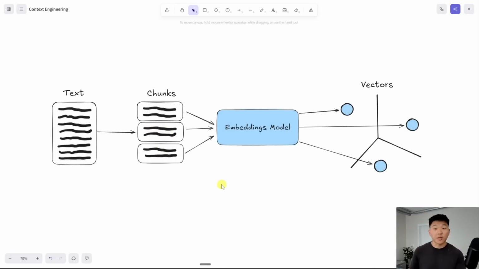So in the future, if we put in more chunks and we put in a whole PDF about dogs, they'll all be near this other chunk that means dogs.